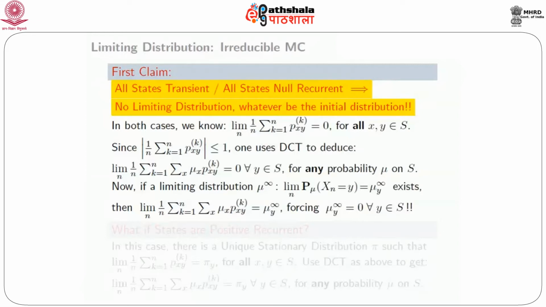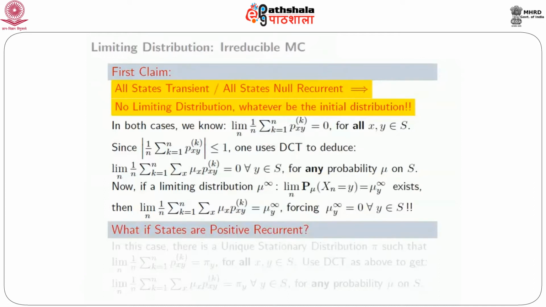If a sequence a_n converges to some limit a, then 1 over n summation k equal to 1 to n of a_k, that average also converges to the same limit a. But we already have seen that the average converges to 0. Therefore this would force mu_infinity(y) to be 0 for all y in S. So there is no possibility of there being a limiting distribution. Just like before, we saw that in a transient or null-recurrent case for an irreducible Markov chain there are no stationary distributions, likewise there are no limiting distributions either.